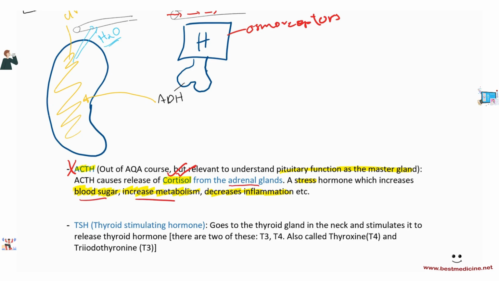And next up, we have TSH. TSH is the thyroid stimulating hormone. What it does essentially is it travels by the blood to the thyroid gland in the neck and stimulates it to release thyroid hormone. Thyroid hormone is also called thyroxine, usually in AQA. However, there are two types, T3 and T4. T3 is called triiodothyronine and T4 is called thyroxine. But in your mark schemes, they use the words thyroid hormone and thyroxine. So you should use these two words in your answers, okay?